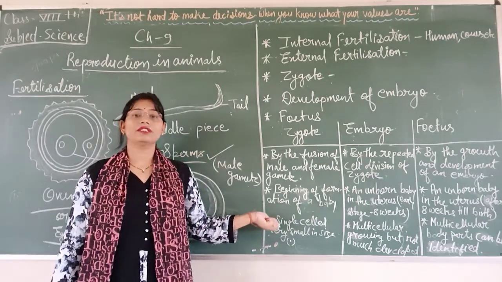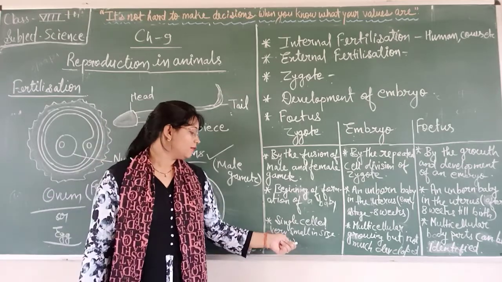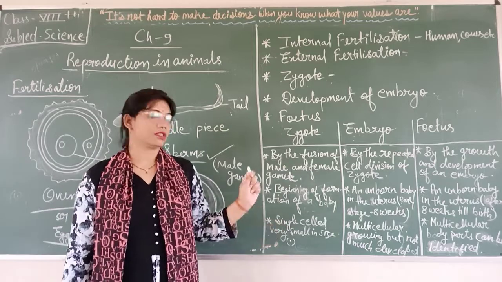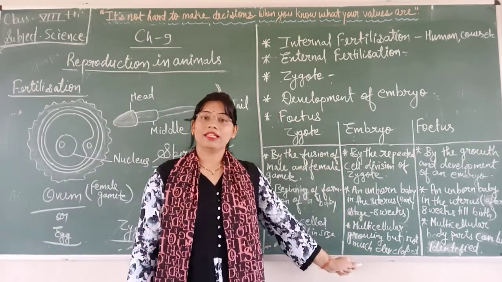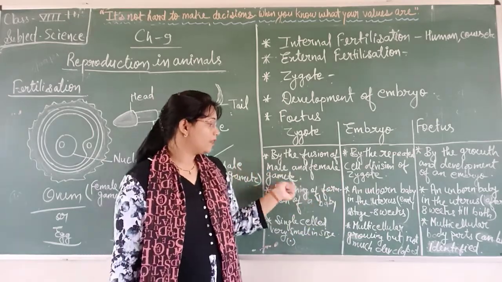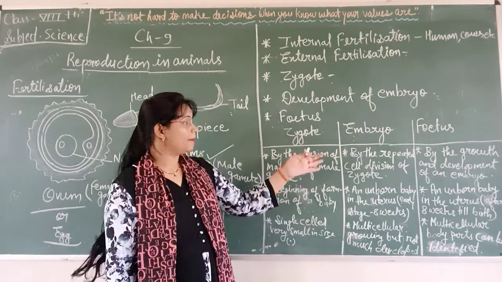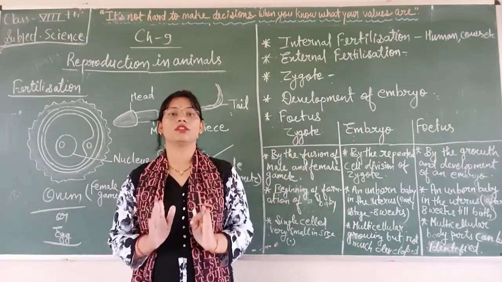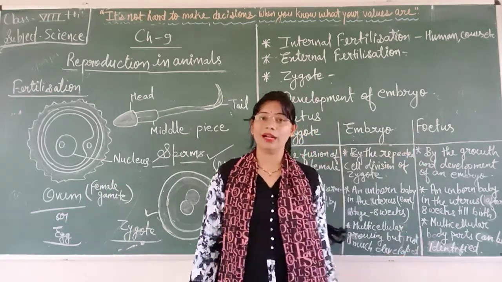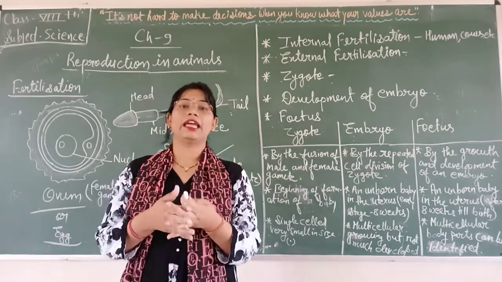Zygote is a single cell, that means unicellular, and very small in size. How small? Just like a full stop. Embryo is multicellular because it is the result of cell division of the zygote, growing but not much developed. In this stage, the embryo is growing but it is not well developed. And when we are talking about fetus, it is also multicellular and body parts in it can be identified.